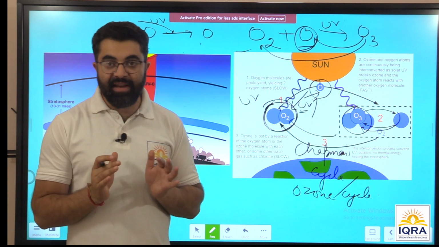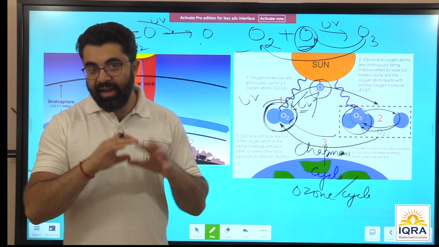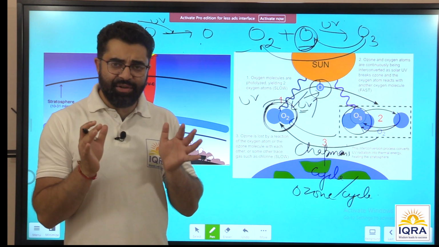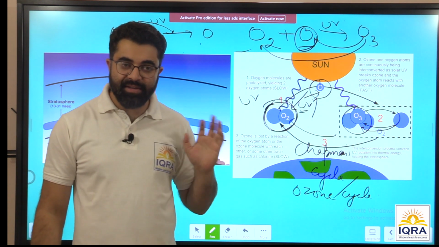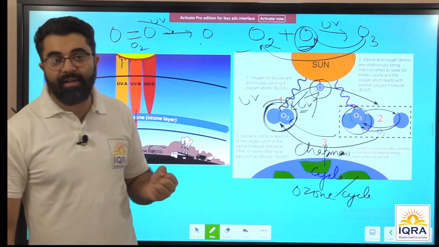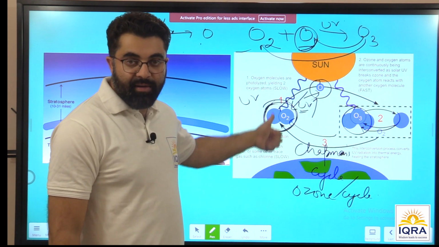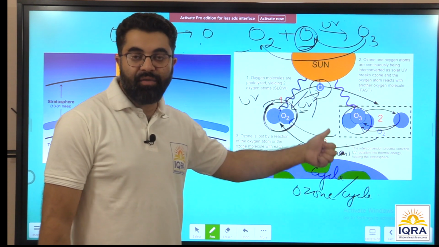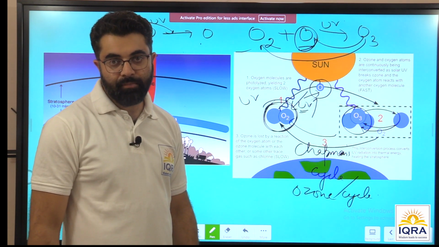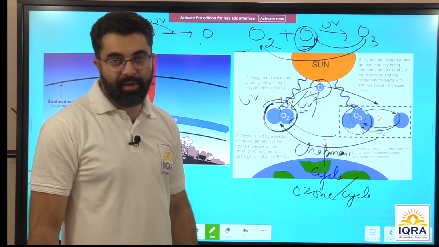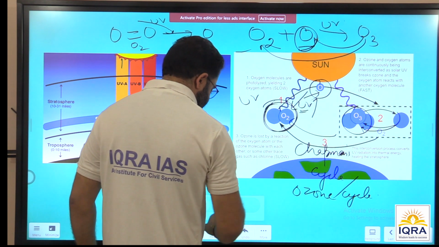And in this way we can understand that ozone acts as a shield against ultraviolet radiations. So it doesn't actually act as a shield that stops something, that reflects back the UV rays. No, it actually uses the ultraviolet radiation, the energy of UV rays, in the formation and reformation of ozone, or this Chapman cycle. Right? So this is one point that you should understand.